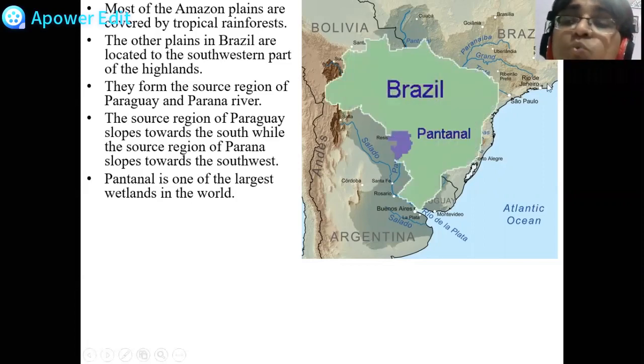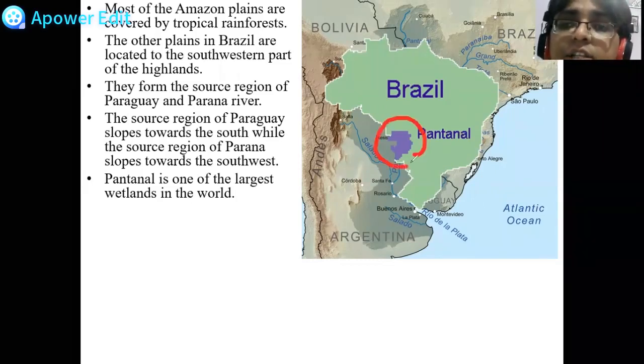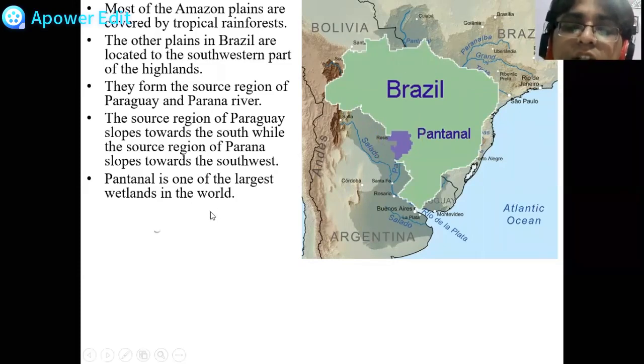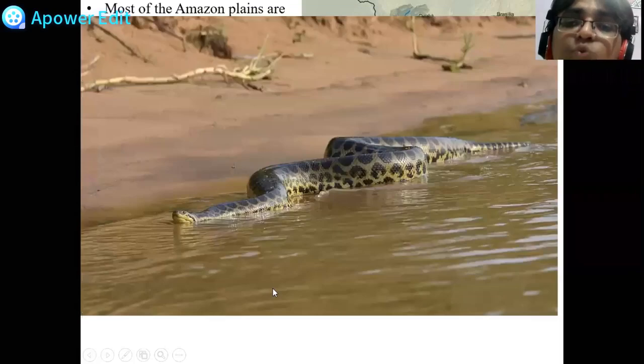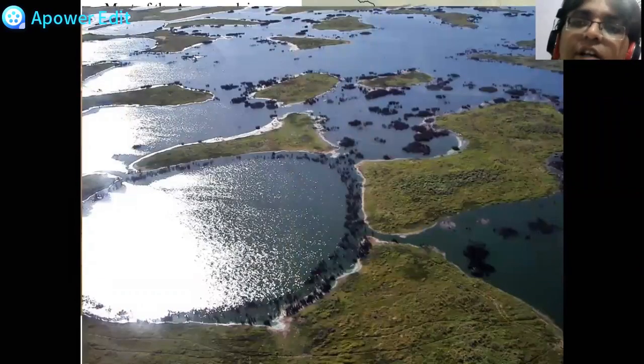Pantanal is one of the largest wetland in the world. What's a wetland? मतलब कीचड़ वाला area, and you can see this is Pantanal. This is one of the largest wetlands in the world. It lies towards the southwestern part of the highland areas. It is a region of swamp. Swamp is quicksand or mud, and marshes in the southwestern part. Mato Grosso do Sul in Brazil, and it extends into Argentina as well. And here, my dear friends, you will be able to see some exotic animals like anacondas. This is how the Pantanal looks like.